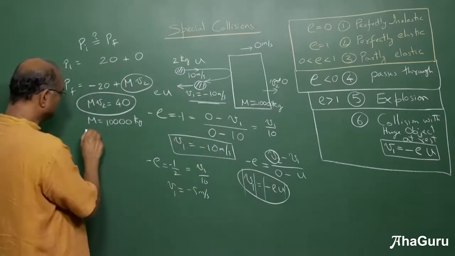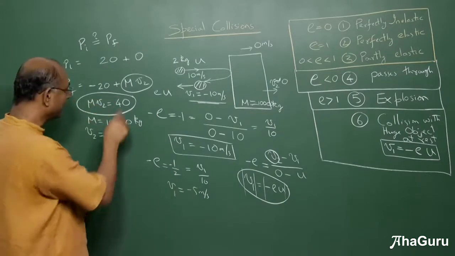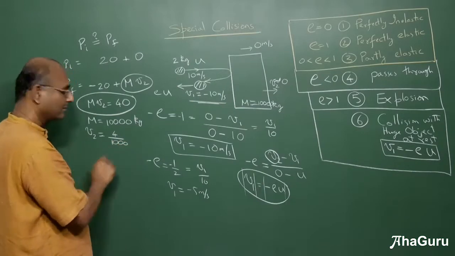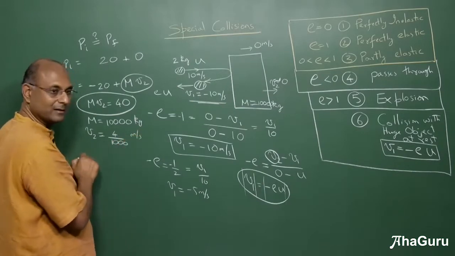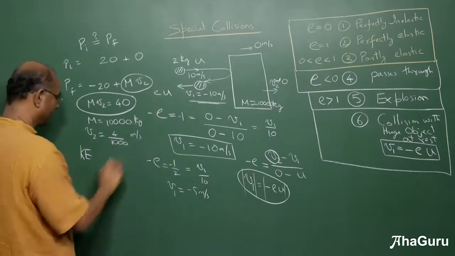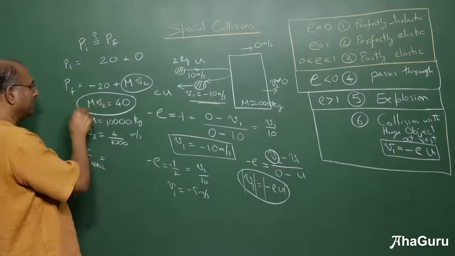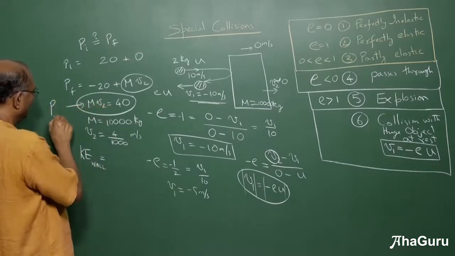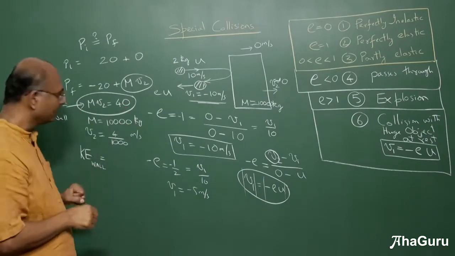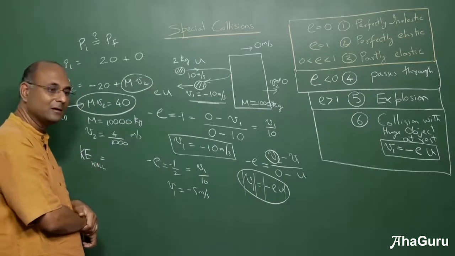Well, if it is 10,000 kg, what is V2? 40 divided by 10,000. So 4 divided by 1000 meters per second. What is the kinetic energy of the wall? What is the momentum of the wall? 40 kilogram meter per second. What is the kinetic energy of the wall?